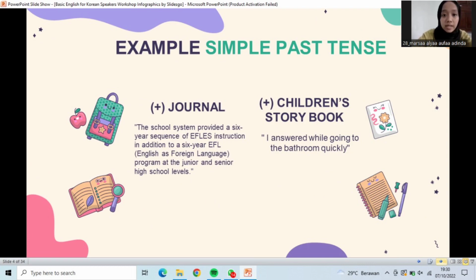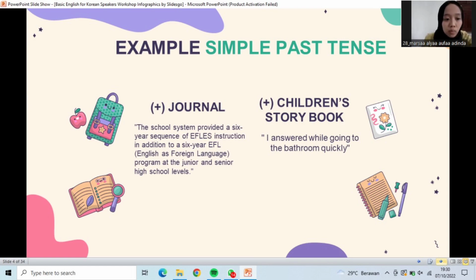Example, simple past tense in the journal. The school system provides a 6-year sequence of English instruction in addition to a 6-year English Sport Lingual program at the junior and senior high school.